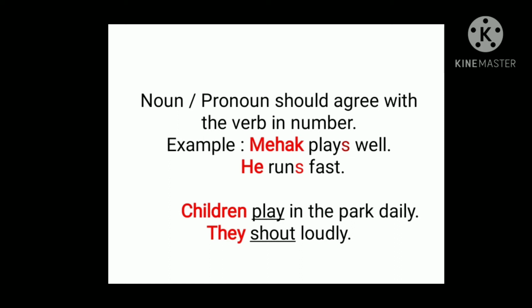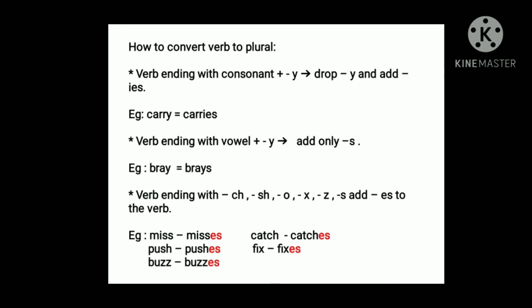Now we are going to see how to convert the verb to plural. You all know these rules from when you learned singular to plural. Yes, same rule. When any verb ends with consonant plus y, for example, study, here I have given carry.